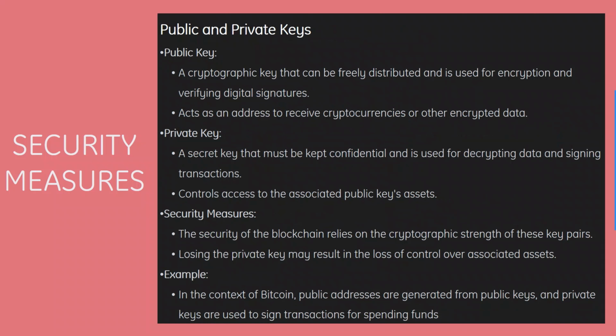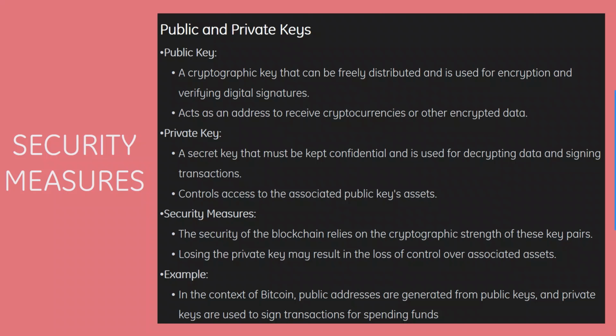The private key includes a secret key that must be kept confidential and is used for decrypting data and signing transactions. It controls access to the associated public key assets. Then we have the security measures. The security of the blockchain relies on the cryptographic strength of these key pairs. Losing the private key may result in the loss of control over associated assets.